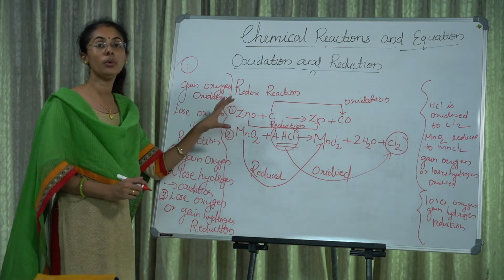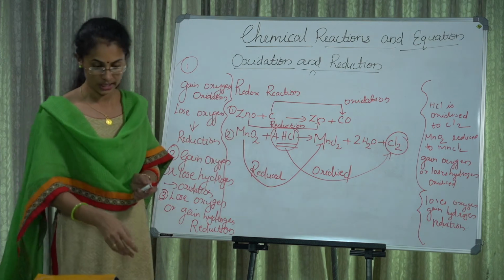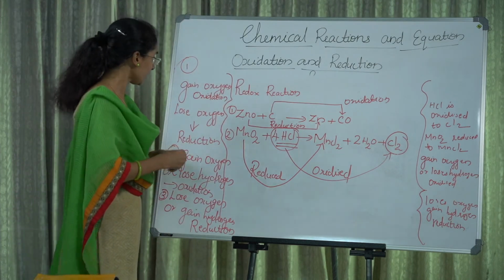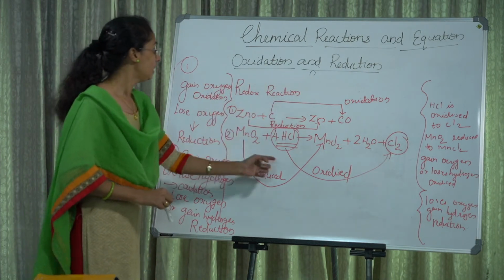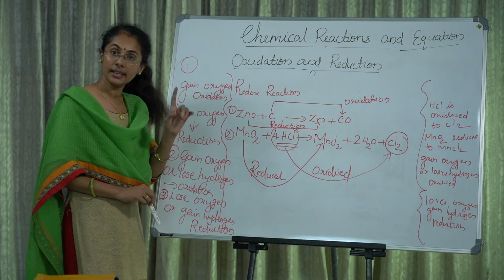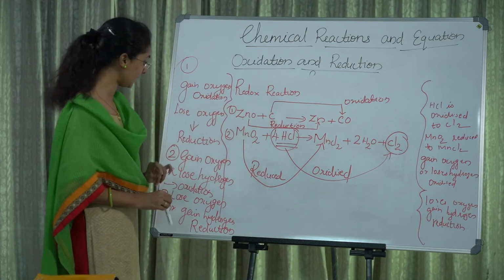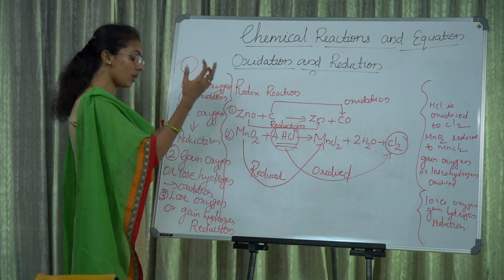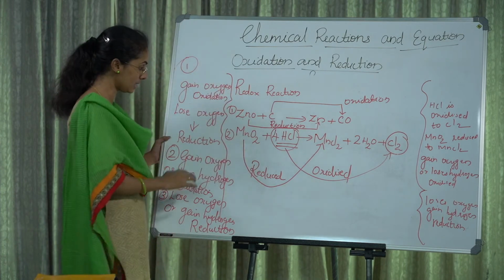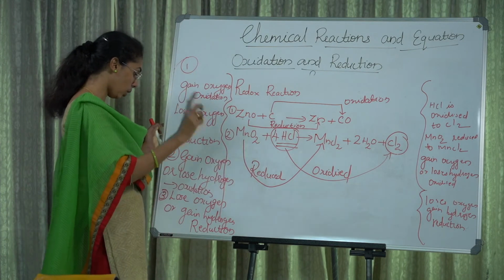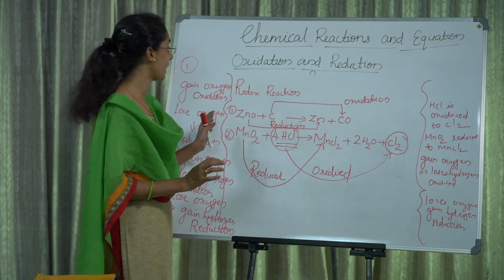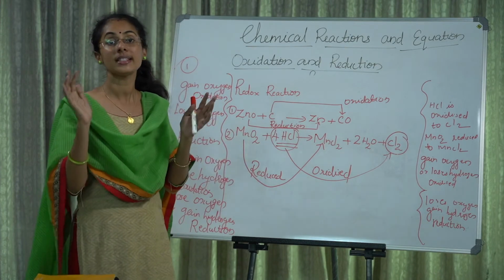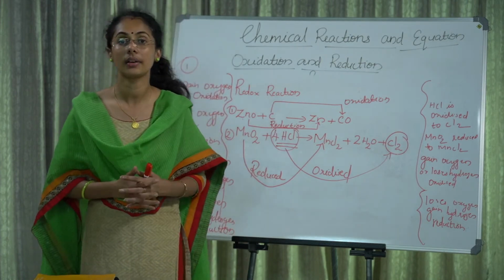These are the two ways of reduction and oxidation. The first one: gain oxygen means oxidation, and loss oxygen is reduction. This is the first case. Then the second case: gain oxygen or loss hydrogen is oxidation, or loss oxygen or gain hydrogen is reduction. In some cases, gain and loss happen in the same reaction. Those reactions are called redox reactions.